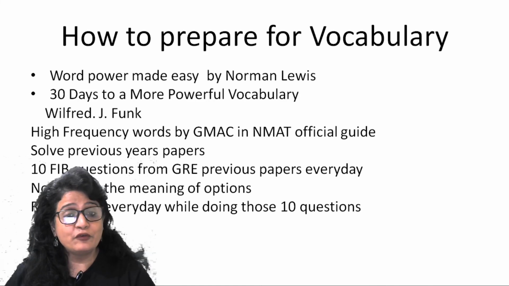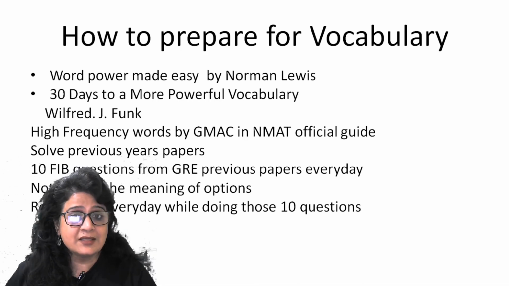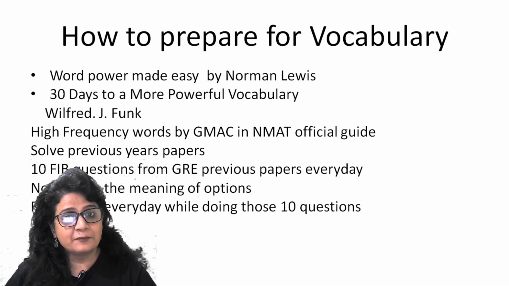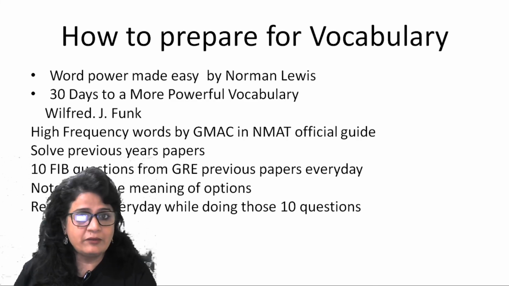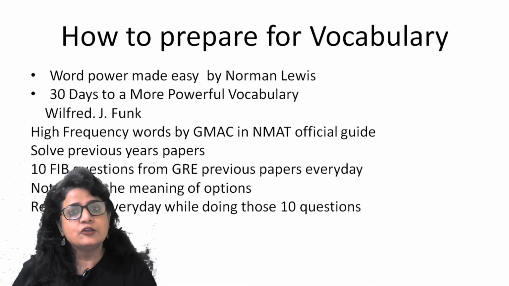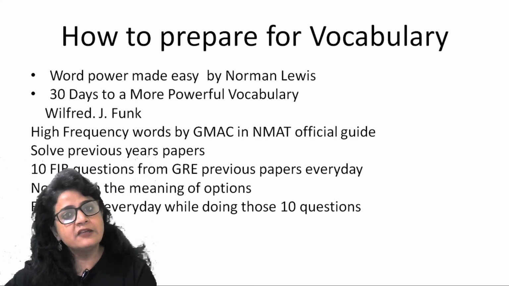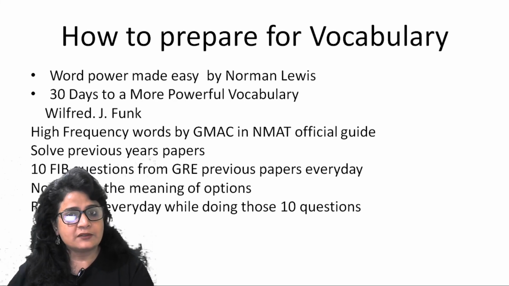And for good reason, this book is actually preferred by academicians, examiners, and learners. So please start using this book. One benefit of this book is that it is based on etymology, that is the root technique, a very effective way to learn words. With one technique, you will learn as many as 6 to 7 words on one single root. If you know the root, you can easily figure out the meanings of those words.